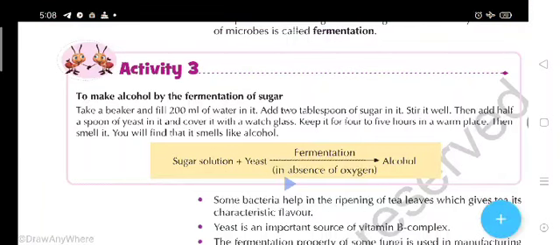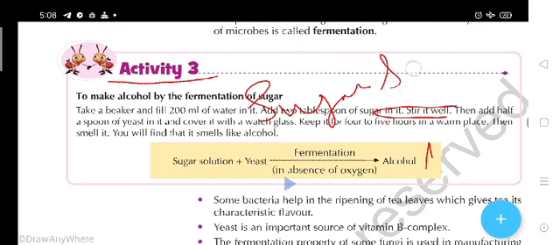Students, here is activity third, to make alcohol by the fermentation of sugar. Here in this activity we will prepare alcohol. So take a beaker and fill 200 milliliter of water in it. Add 2 tablespoons of sugar in it and stir it well. And if you stir it well, then here is the formation of a what? Sugar solution.